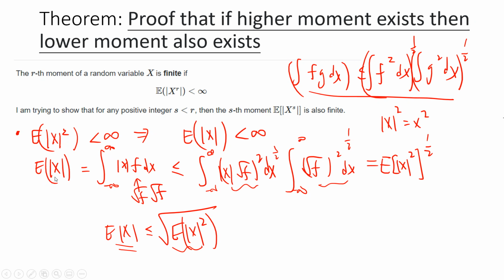The reason is that E of |X| is the integral from negative infinity to infinity of |x| f dx. So f is a so-called PDF, probability distribution, and you can write f as the square root of f times the square root of f, because f is a non-negative function. And by the famous Cauchy-Schwarz, you get the integral of x squared f dx, take a square root, and the integral of f, take a square root. And this is 1. So you get that E of |X|, the first moment, is less than the square root of E of X squared. This term is finite, so this is finite.